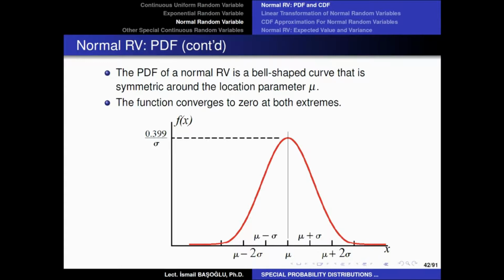But the actual convergence will occur at infinity. Because of the exponential term in that function, the convergence is going to be very fast, but it is just going to converge to 0 at infinity. So at both extremes, at positive infinity or negative infinity, the function will be 0. And of course, there will be an area under this function that is accumulated from minus infinity to plus infinity, and that area is just equal to 1. So the total area under this bell-shaped curve is equal to 1.